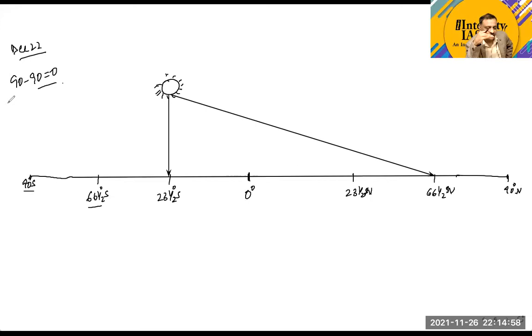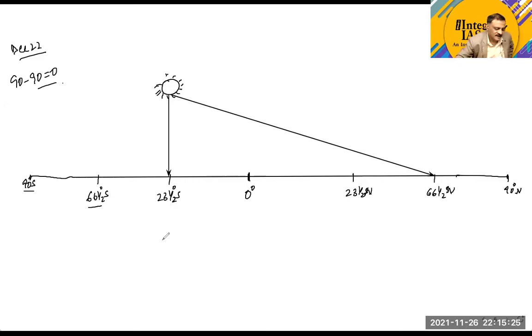The sun will remain at the horizon, or the sun will not rise above the horizon. So what are you going to experience here? Just like early morning time, before the rise of the sun, or just at the rise of the sun.